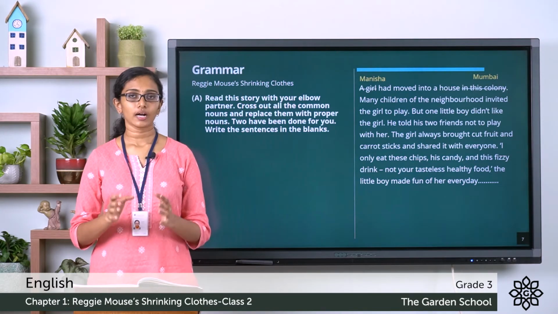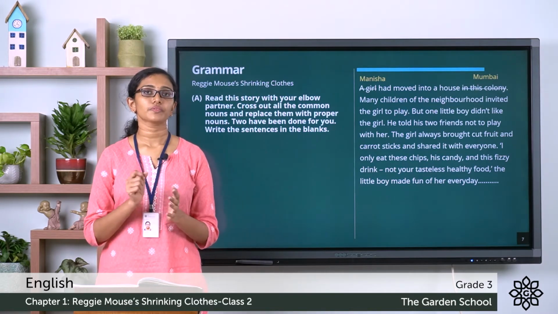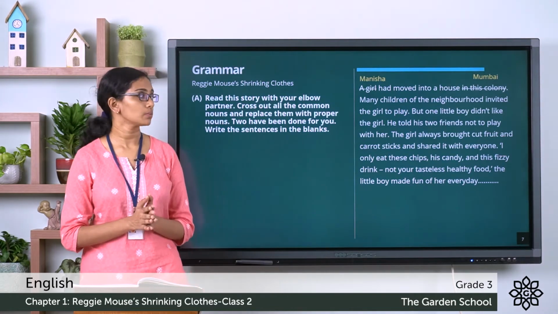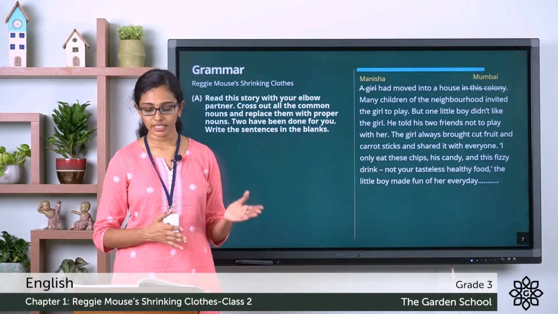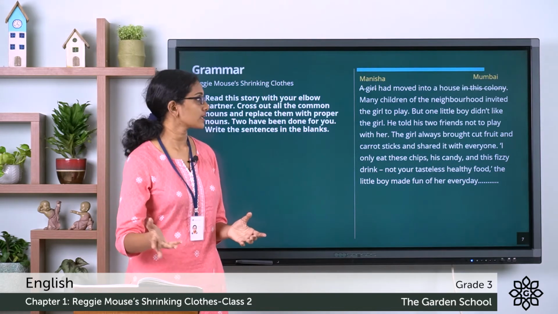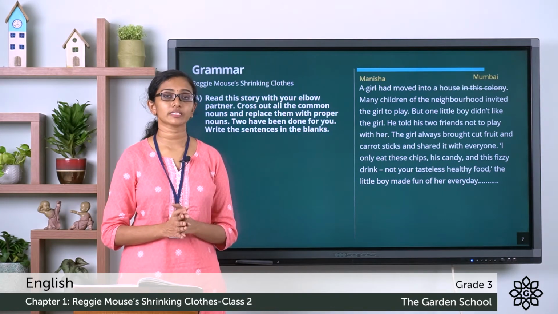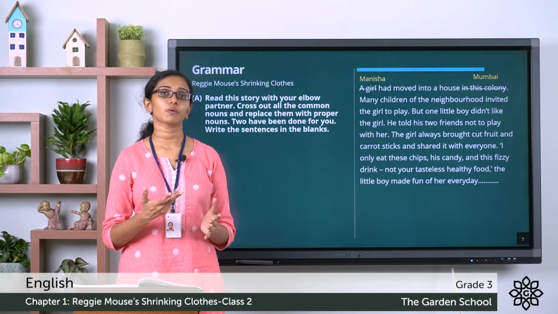So, instead of the common noun girl, here they have replaced it with a proper noun, which is a name, and it is Manisha. So it goes like, Manisha had moved into a house, and instead of this colony they have replaced it with a proper noun called Mumbai, the name of a place.